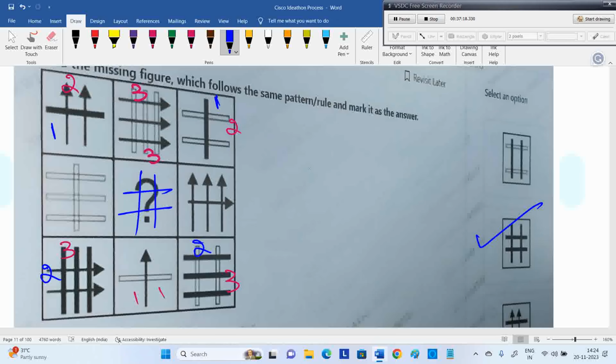There are 2 logics actually, not one logic. One is the number of lines model. The other one is the shape. Shape related, and number of lines related. Shapes are 2 arrow shapes, 2 shaded shapes, 2 normal shapes in every row. And coming to lines, single lines 2 times should come. Double lines 2 times should come. 3 lines 2 times should come.